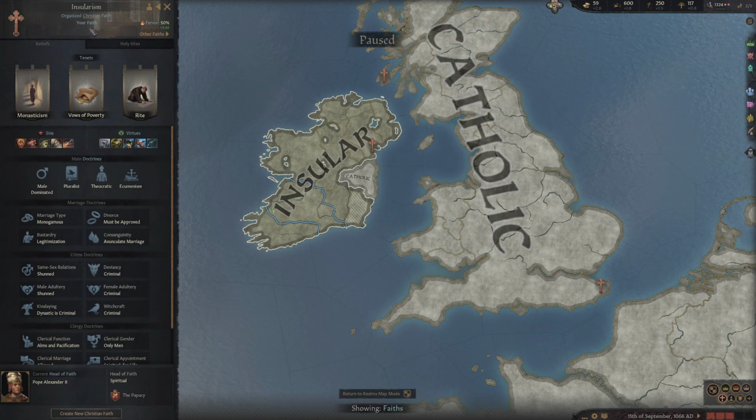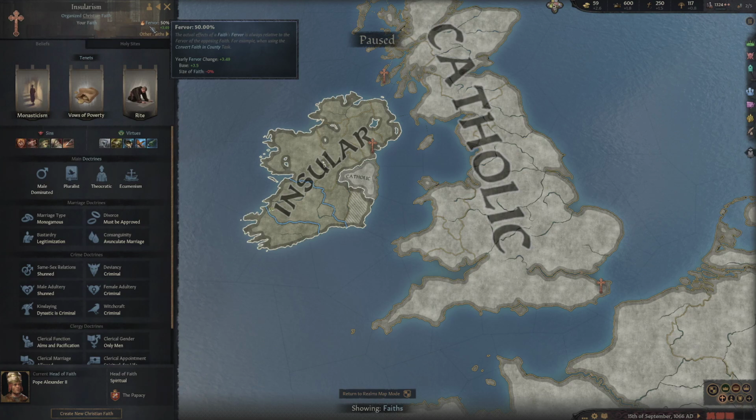Now, just below that, obviously says it's my faith, and then just next to that it says further. Now, if I just highlight over this, you can read that box if you so wish, but further is basically how much people believe in this religion who are currently worshipping this religion. So obviously, if you have a further of 100%, all of the